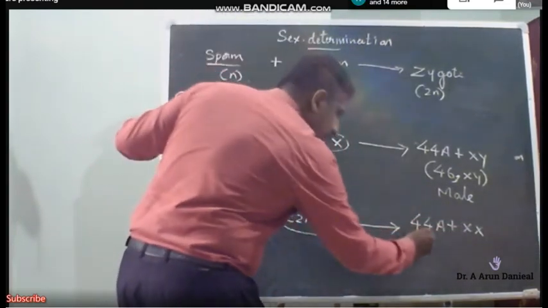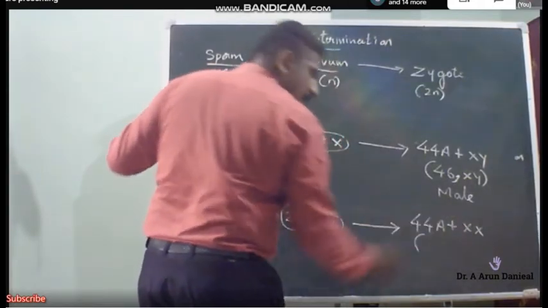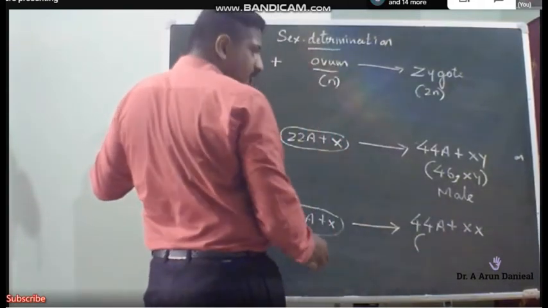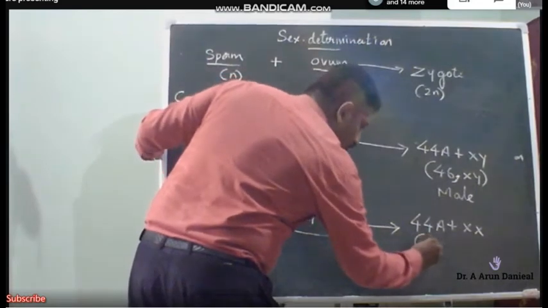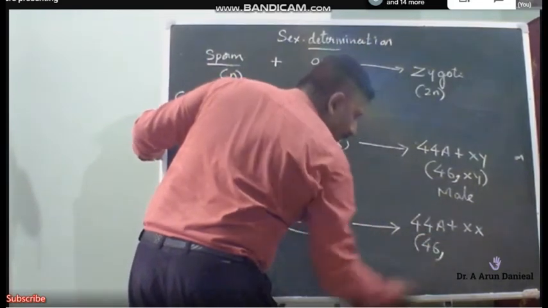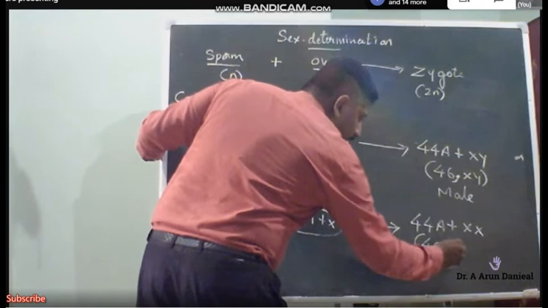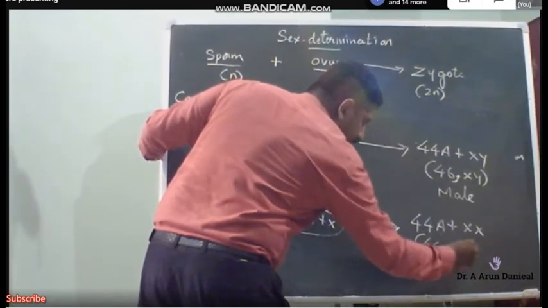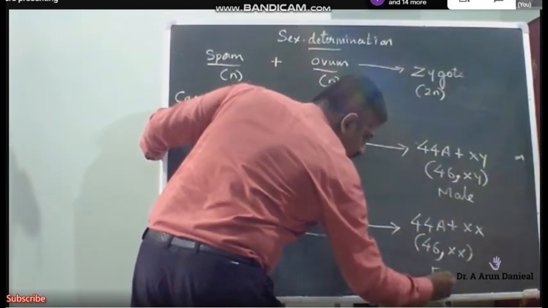Therefore, the condition becomes 44 autosomes, 1 pair of sex chromosomes, 46, XX, which results in the formation of a female.